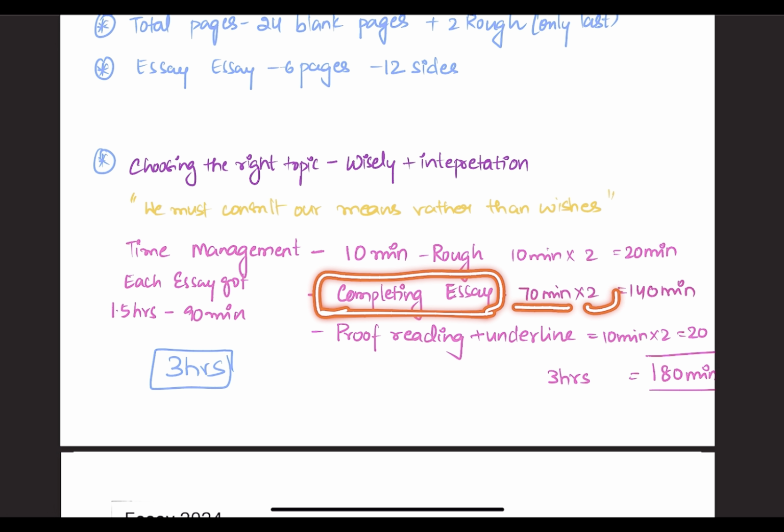Now you have to complete the essay in 70 minutes, where 2 essays will take 140 minutes. After completion of the essay, try to leave 5 to 10 minutes for proofreading, and you may also underline important lines in each paragraph.